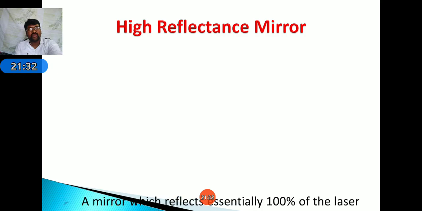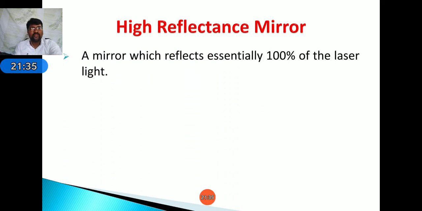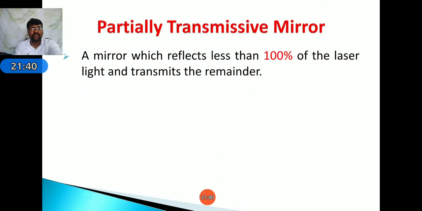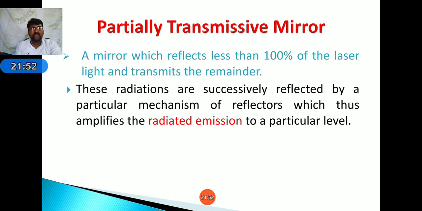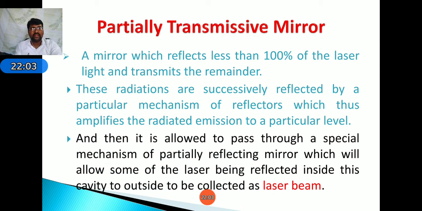Okay, high reflectance mirror: a mirror which reflects essentially 100% of the light. Next, partially transmissive mirror: a mirror which reflects less than 100% of the light, and transmits the remainder. These radiations are successfully reflected by reflectors, which amplify the radiated emissions to a particular level. Then it is allowed to pass through a partially reflecting mirror, which will allow some of the light out as a laser beam.